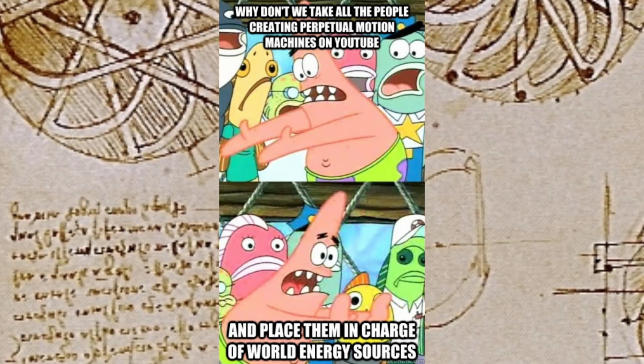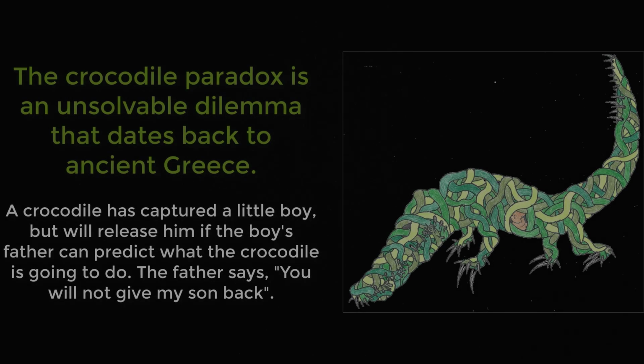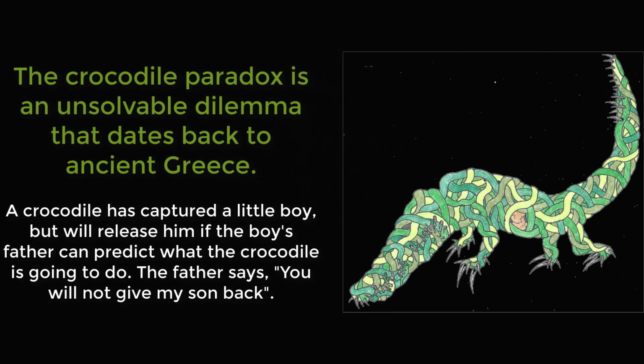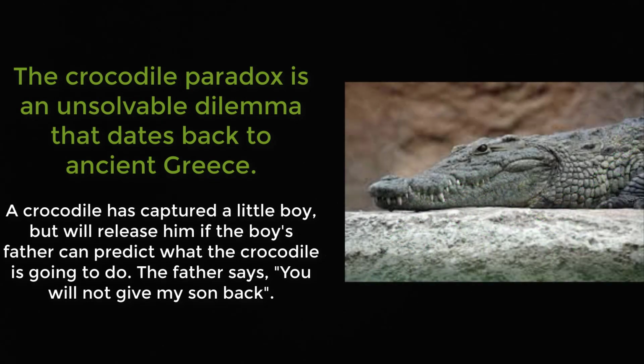Now that we have explored the types of paradoxes, from shapes to machines to proverbs, let's explore some fun and mind-twisting paradox stories. One paradox story is called the Crocodile Sophism. A crocodile has caught a little boy and promises the boy's father that he will return the boy if the father can predict what the crocodile will do next. The father says, "You will not give my son back." This catches the crocodile by surprise and puts it in a paradox.